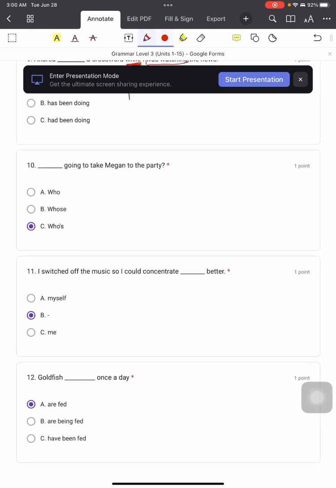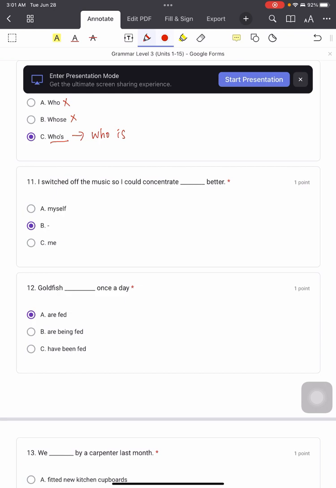Right, number 10. Who is going to take Megan to the party? Number 1, confirm is wrong. Number 2, confirm is wrong. Number 1, you can't actually write who going. Grammatical mistake. You gotta say who is going. Who's here actually means who is. The apostrophe s means is. You cannot choose be. Be, the meaning is 谁的. It doesn't make sense, hello? 谁的去? Cannot. So the correct answer is C.